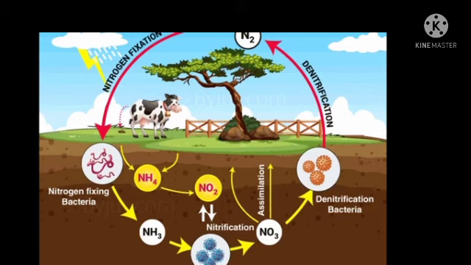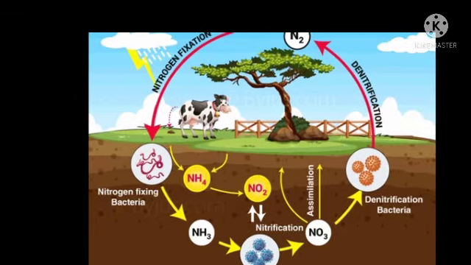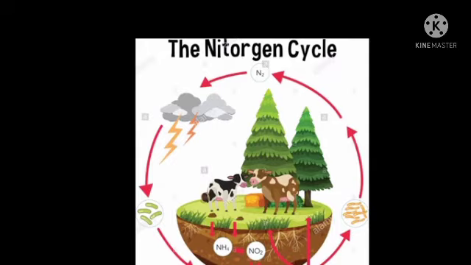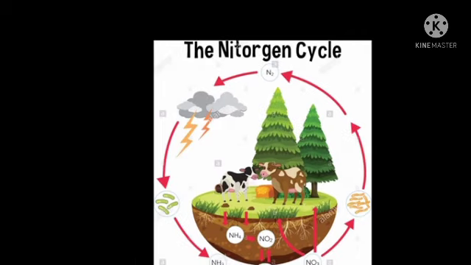Ammonification. Here, ammonia is released through decomposition of dead animals and excreta waste of organisms. Nitrification. In nitrification, ammonia is converted into nitrite and then nitrate. Denitrification. It involves conversion of nitrogen compounds into gaseous nitrogen.